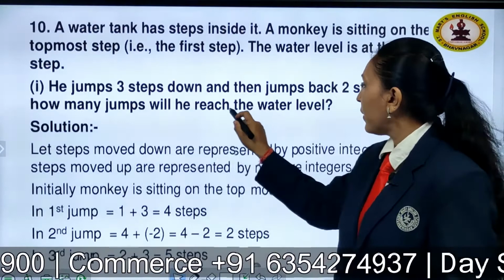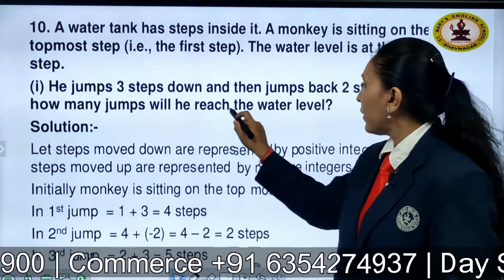After drinking water, he wants to go back. Now after coming to the 9th step, again he wants to go back. For this, he jumps 4 steps up and then jumps back 2 steps down in every move. In how many jumps will he reach back the top step? Now same thing here, children: when the monkey is moving downwards it will be represented by a positive integer, and when he moves upward it will be represented by a negative integer.